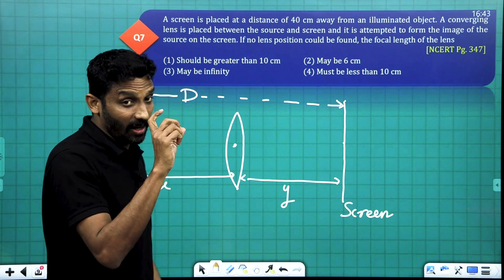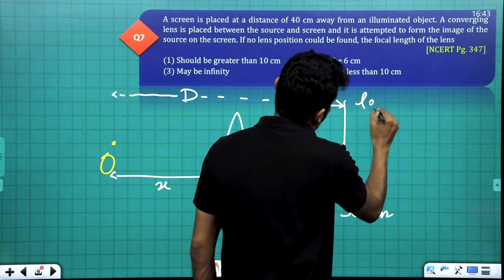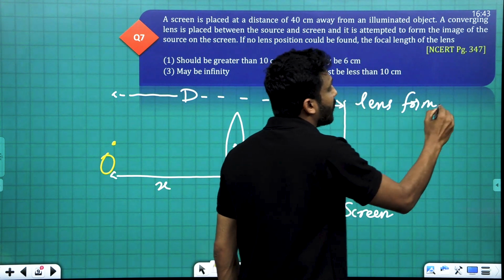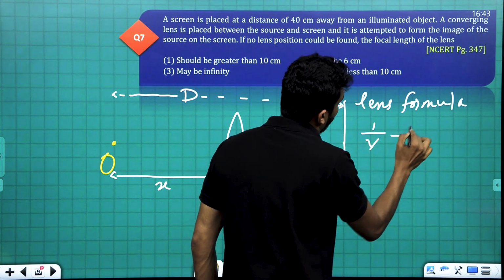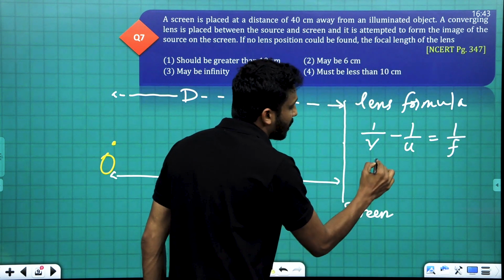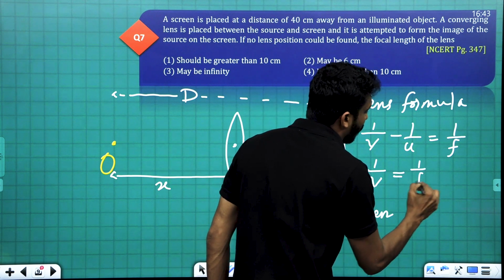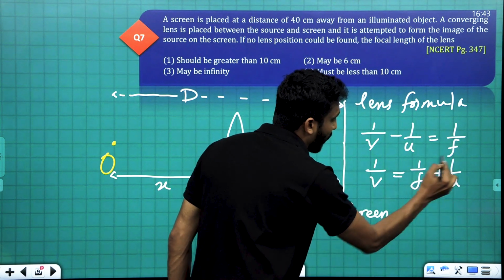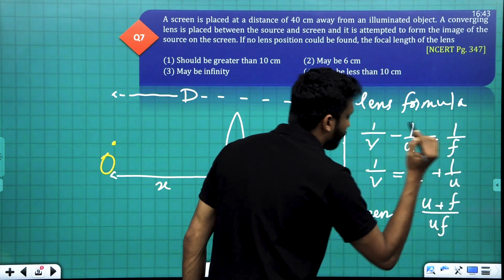Clear? We have the lens formula, which we studied as 1 by V minus 1 by U is equal to 1 by F. From this, 1 by V is equal to 1 by F plus 1 by U, which is equal to (U plus F) divided by (U into F).